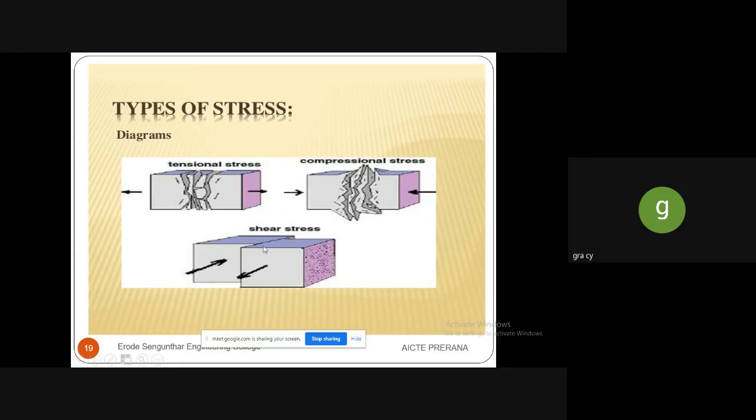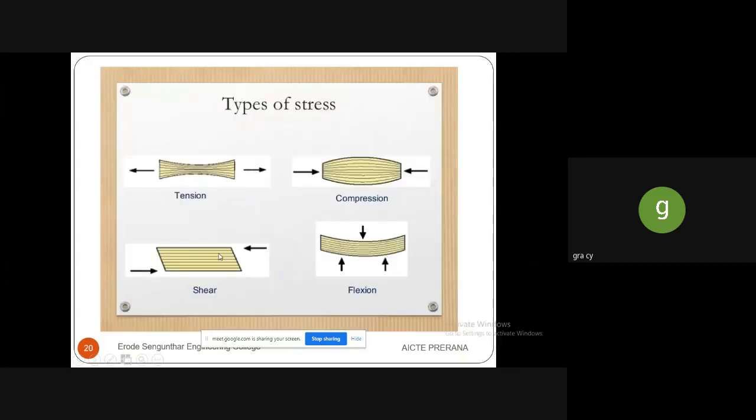And then the third one is shear stress. Shearing action is like a sliding action, sliding against each other, so that shear stress is developed between these surfaces. Here are some more examples. Tension is a pulling action, compression is a pushing action, so the bulge area will be like this. Here it is elongating. The original length is elongated up to some extent. And the shear action is sliding against each other, and then flexural action.